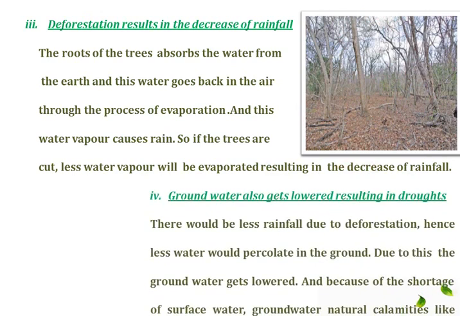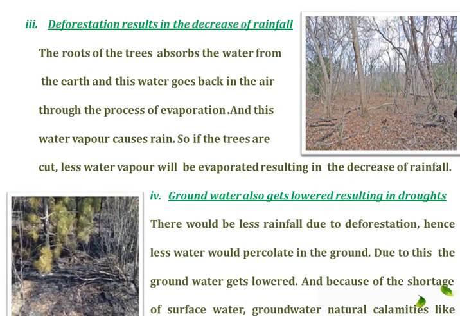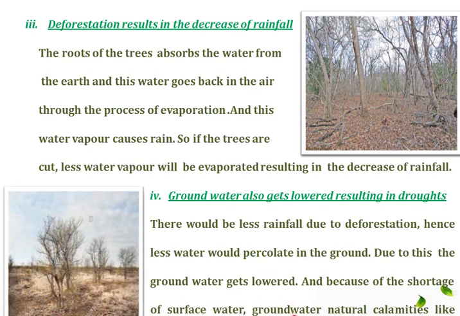The fourth consequence is that the groundwater also gets lowered, resulting in droughts. There will be less rainfall due to deforestation, hence less water would percolate in the ground, and due to this the groundwater gets lowered, and because of the shortage of groundwater and the surface water, natural calamities like droughts are also caused.